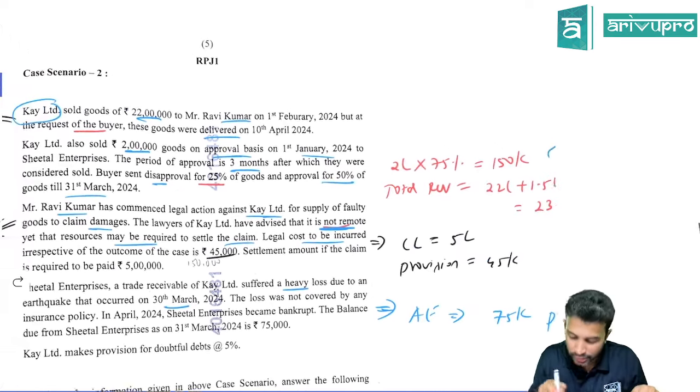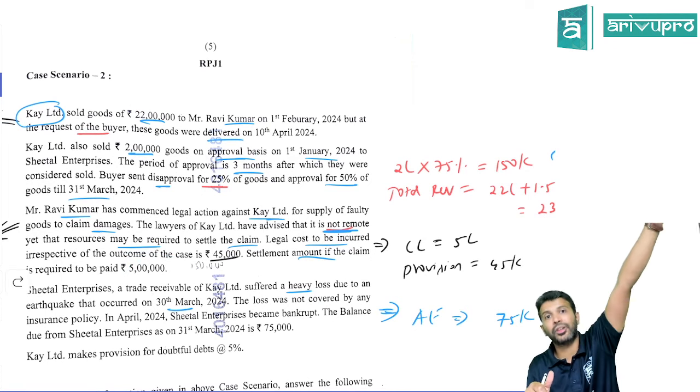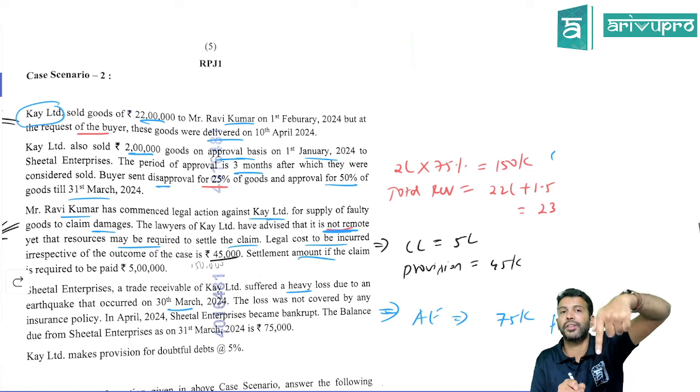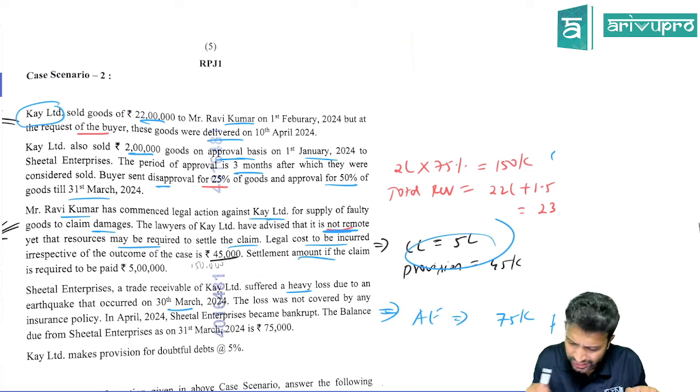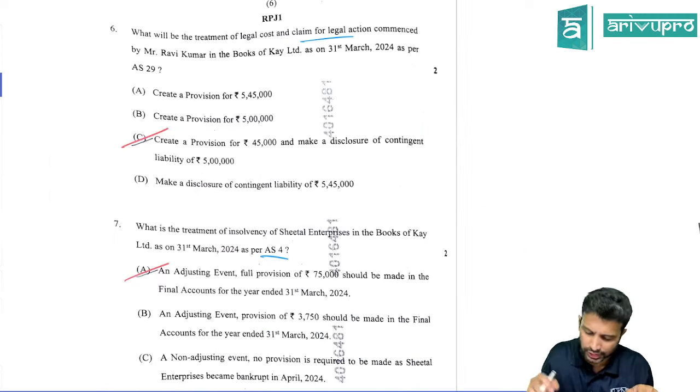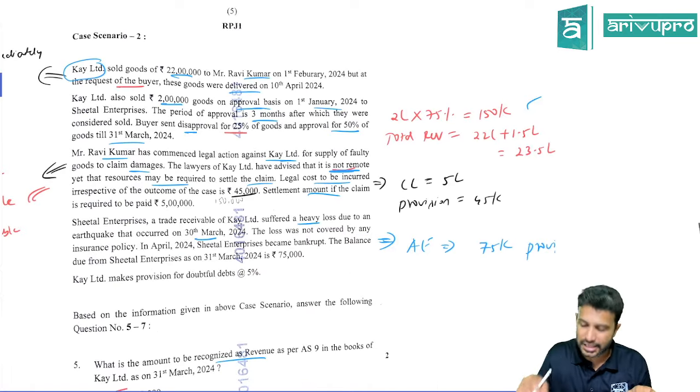That's certain. Right? Settlement amount of the claim is required to be paid as 5 lakh. If by chance we lose the case, we have to pay the customer who has filed a case against us, Ravi Kumar. To that person we have to pay 5 lakh. This obligation is what? Possible. Possible obligation means we don't create a provision, so we disclose a contingent liability. That one we need to select. So 45,000 provision and contingent liability disclosure of 5 lakh is the right answer.